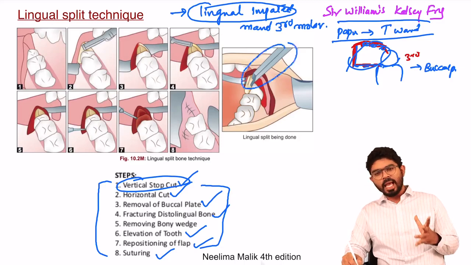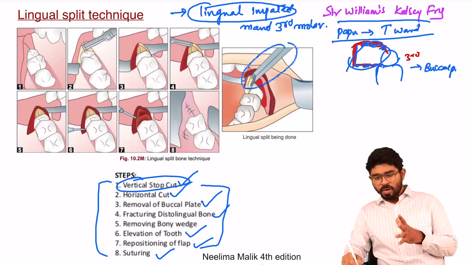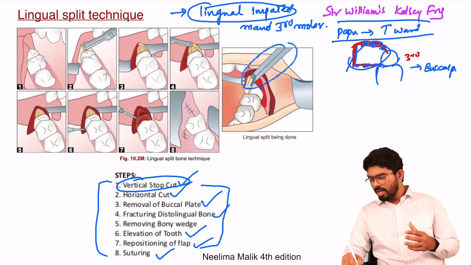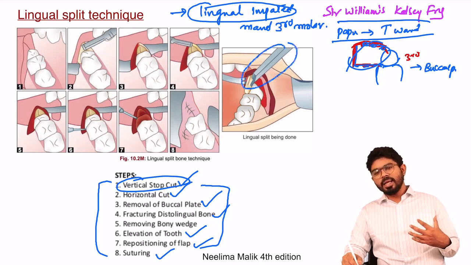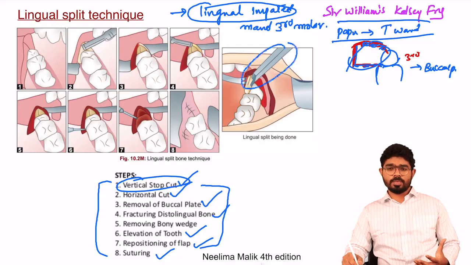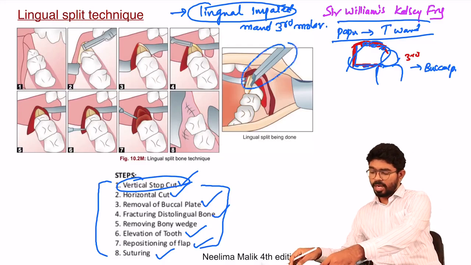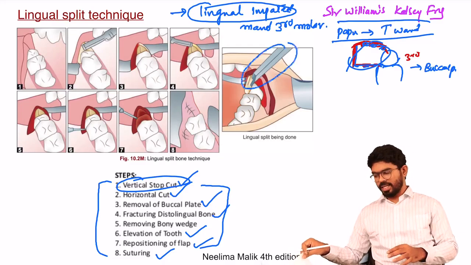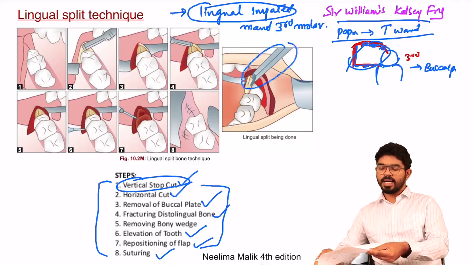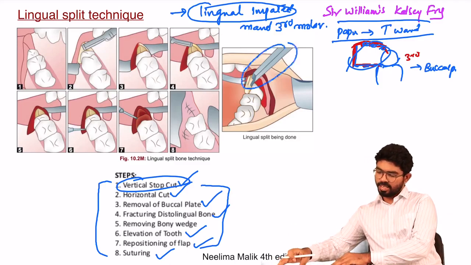And it decreases the damage to the adjacent periodontal ligaments of the mandibular second molar. It also decreases the risk of healing problems. All these are the advantages when I'm talking about this split technique. Next come the disadvantages. I just want to mention the disadvantages.